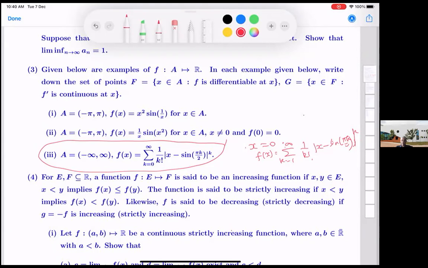And at k equal to 1, we will see that the derivative from the positive side and the negative side, as we approach 0, with k equal to 1 itself, differentiability doesn't hold. Right?